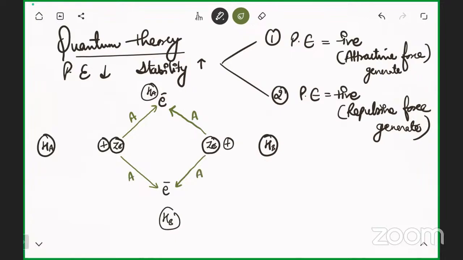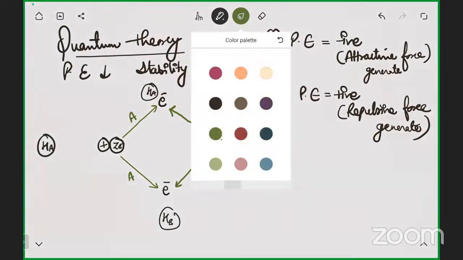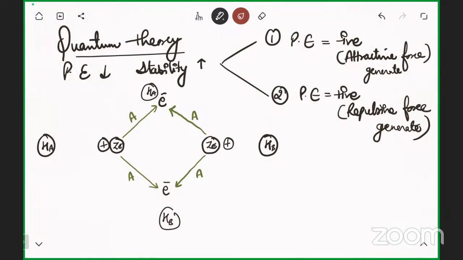Now you can say this is an attraction force, this is an attraction force, this is an attraction force, this is an attraction force. But if I go for the repulsion, there is repulsion between the nucleus of Ha and the nucleus of Hb. This is repulsive force. The same goes for the repulsion between the electrons of both the hydrogen atoms. This is again repulsive force.